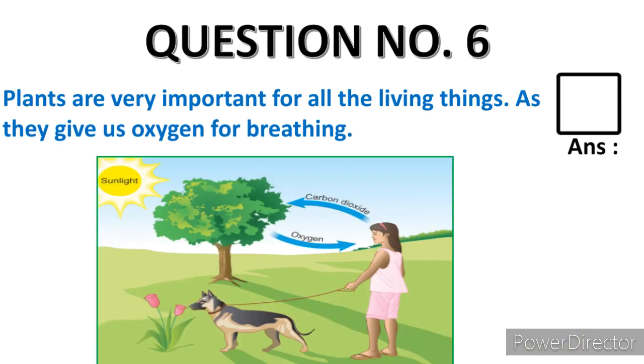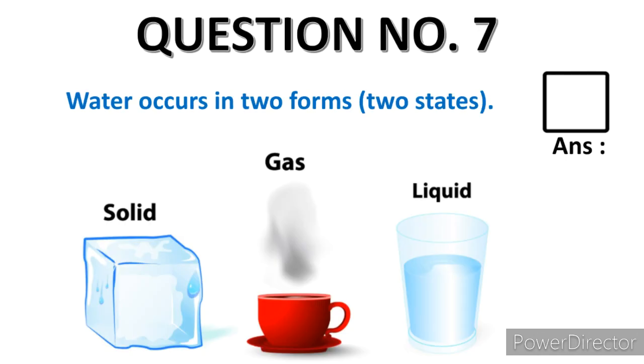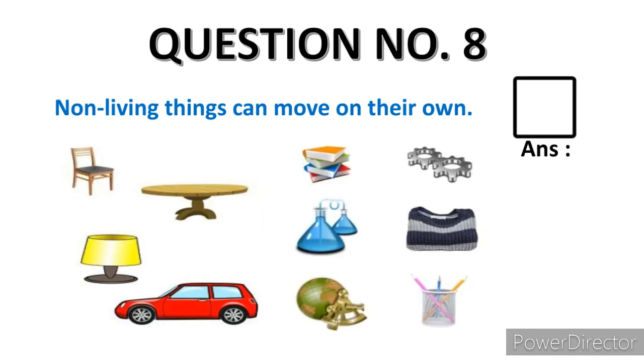Okay. Question number 6. Plants are very important for all the living things, as they give us oxygen for breathing. Yes or no? Everybody knows this. I have taught you this in 3rd standard also. Okay, in this portion also I am teaching you in 4th standard also. Same thing. Question number 7. Water occurs in 2 forms or 2 states. Yes or no? See the picture. Take the help of the picture also which I have given. Okay, and accordingly answer.